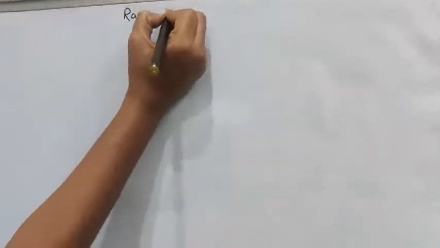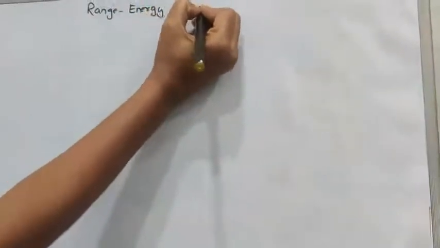Good morning, students. In the previous lecture, we learned about Bethe's formula. This Bethe's formula is used for high-speed electrons. Now, today we are going to learn about range energy relations. Today's topic is range energy relations.